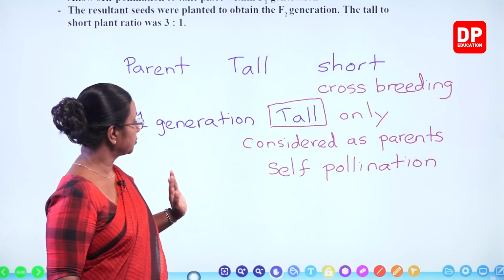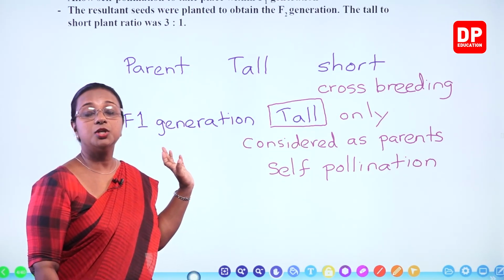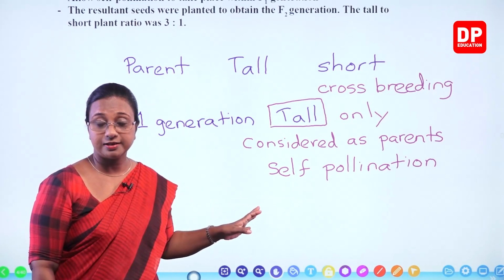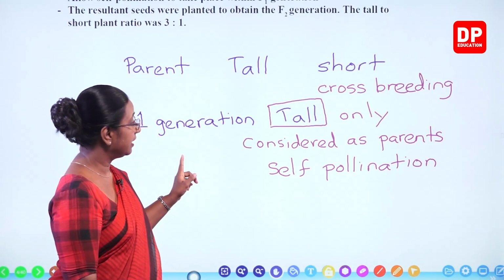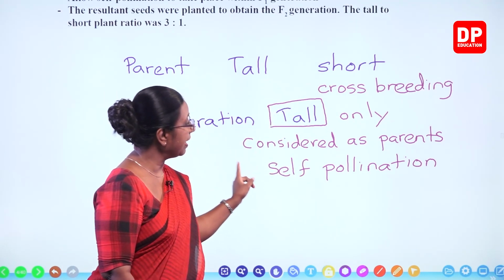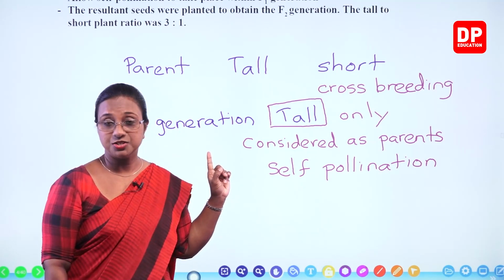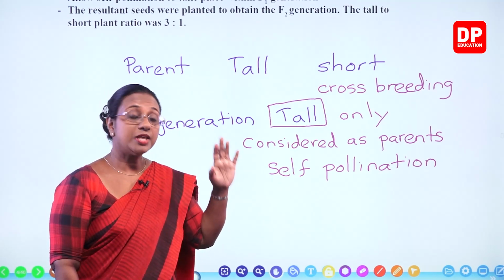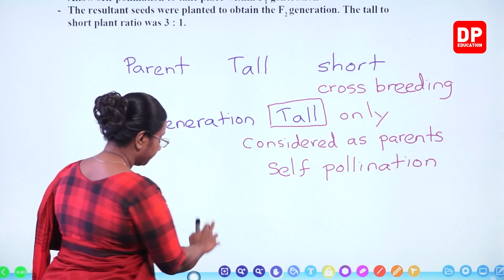They underwent crossbreeding. All the plants that were formed were tall plants. No short characteristic. So one characteristic was missing. Then he took them as parents and led them to undergo self-pollination. So thereafter, he observed the second generation.